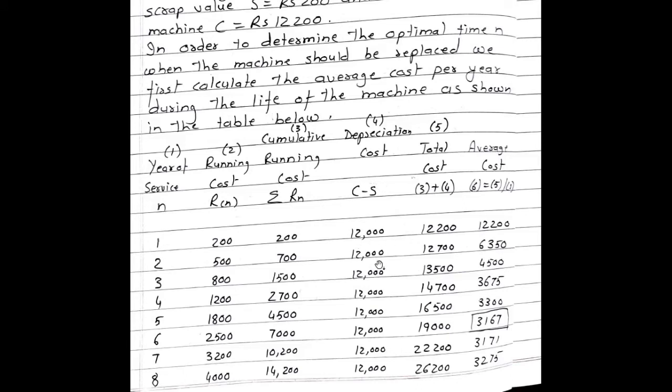So 12,000, 12,000, 12,000, 12,000, 12,000, 12,000, 12,000 and 12,000. Then the next column is total cost. We have to add the third column and the fourth column. So 200 plus 12,000, the answer becomes 12,200. Next value becomes 700 plus 12,000. Answer is 12,700.